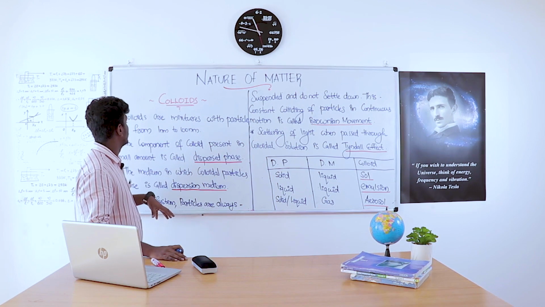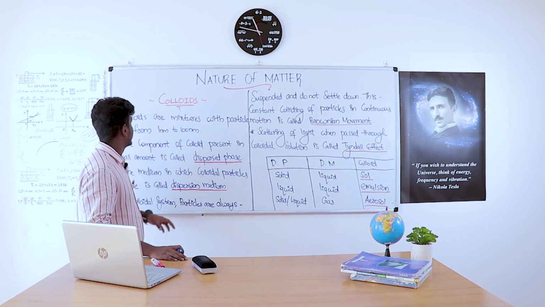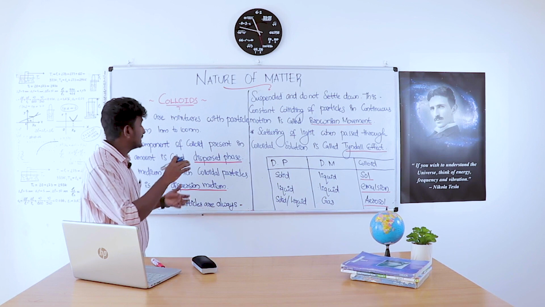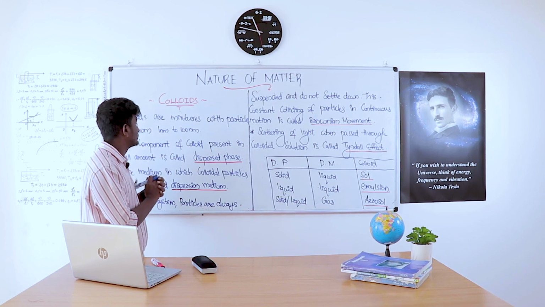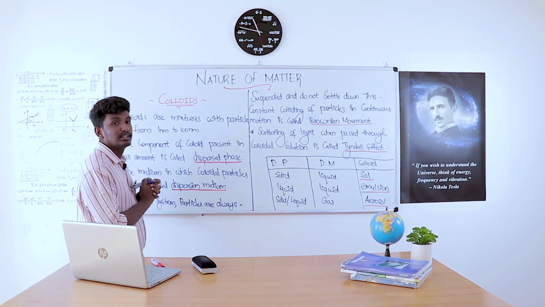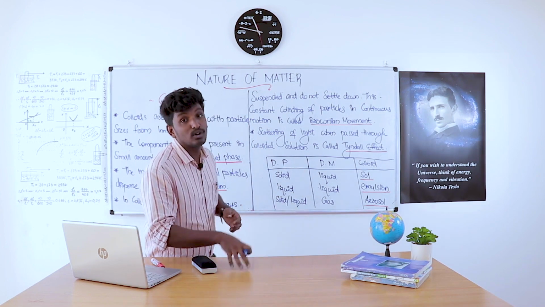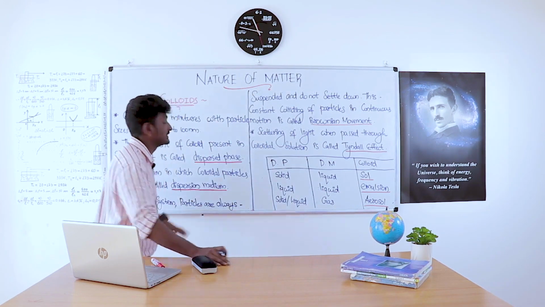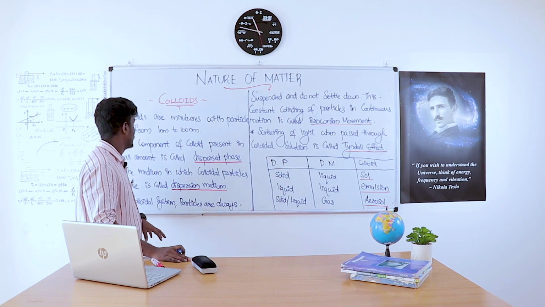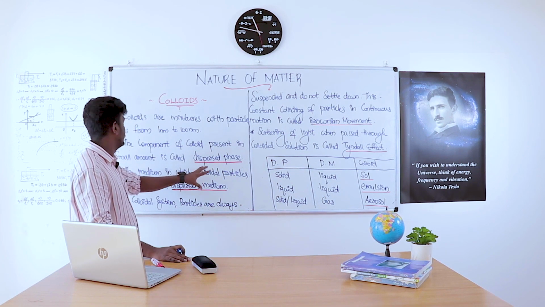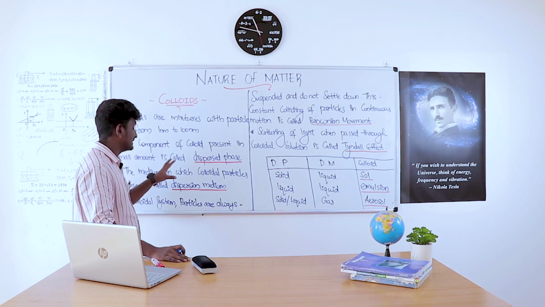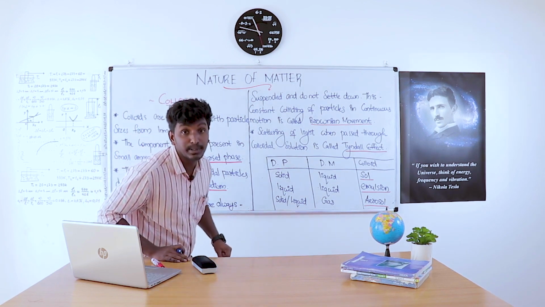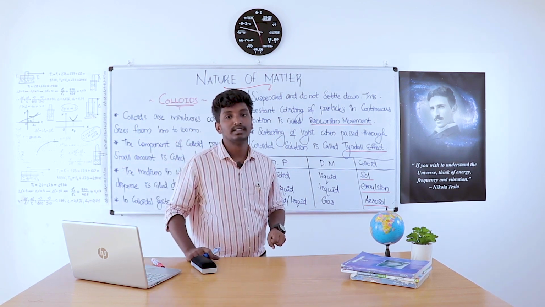The component of a colloid present in small amount is called dispersed phase. And the medium in which colloidal particles disperse is the dispersion medium.